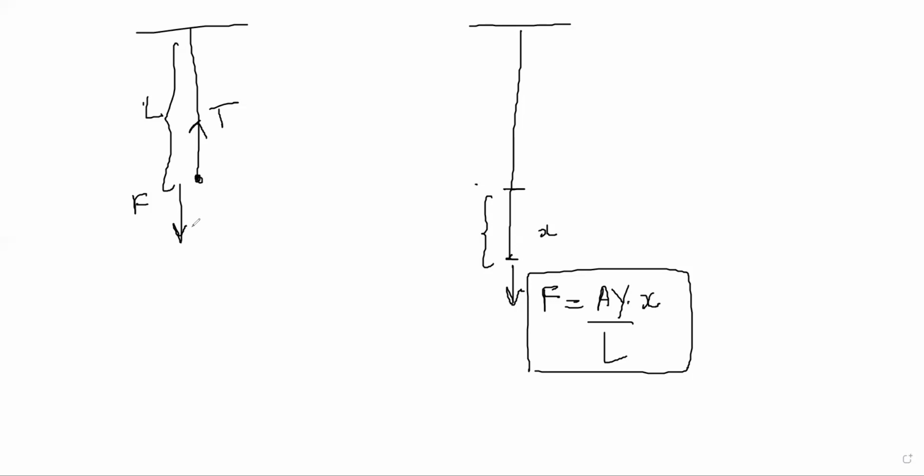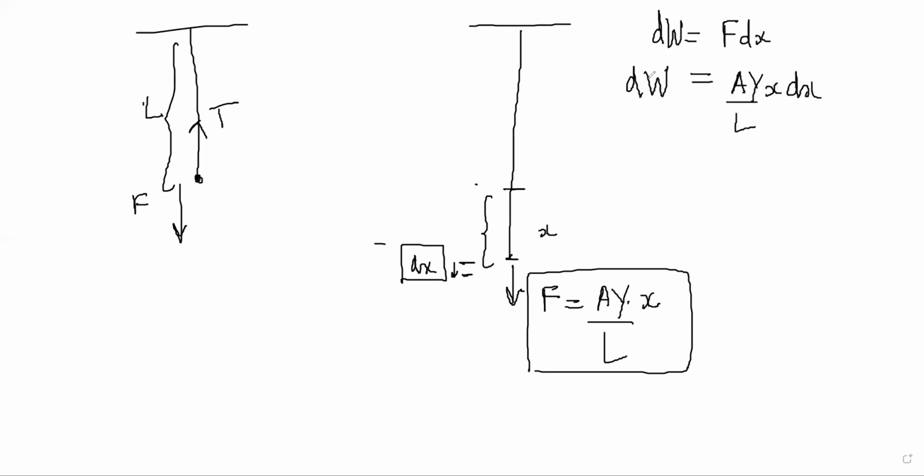So when the extension is X, the wire is under a longitudinal stress F by A, where F is the tension at this time. The strain is X by L. So F is equal to AY by L into X. Now work done by the external force in a further extension of dx, like if you stretch it further by dx, will be F dx. dW is work done by external force, and that is equal to AY by L x dx.